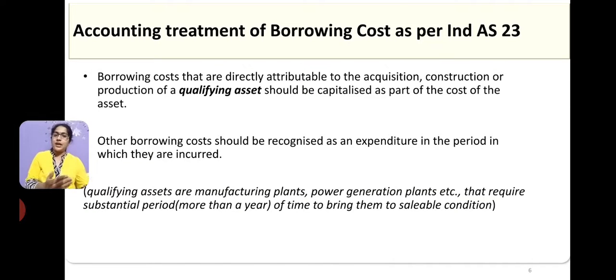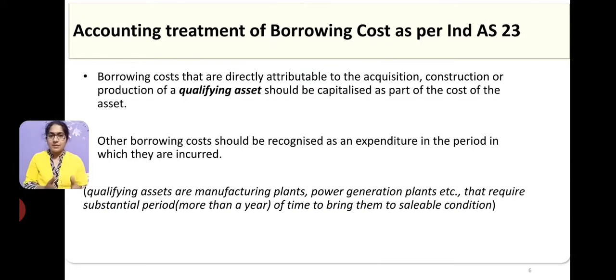In the same way, at the second year end, I again have to pay 10,000 interest, and that again gets added back to the loan itself. That means I am capitalizing the borrowing cost. When can I capitalize? When I have to pay on the qualifying asset, and until the asset is ready for its operation, I have to capitalize the borrowing cost.